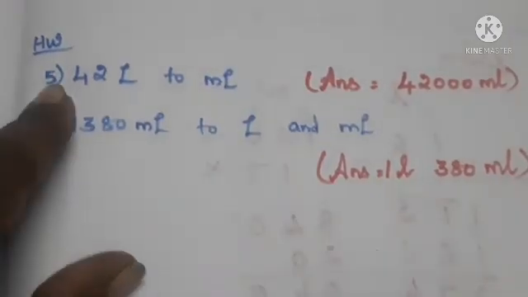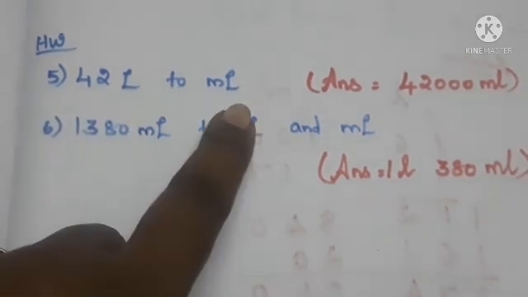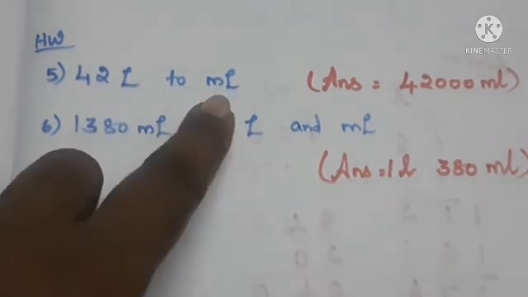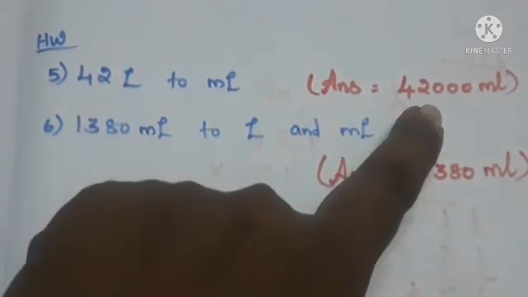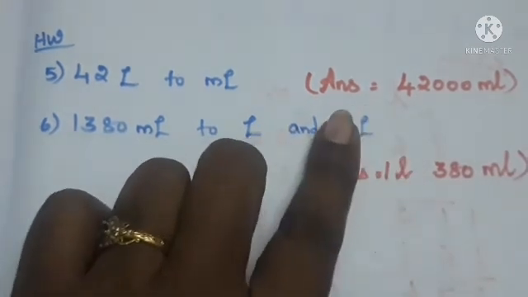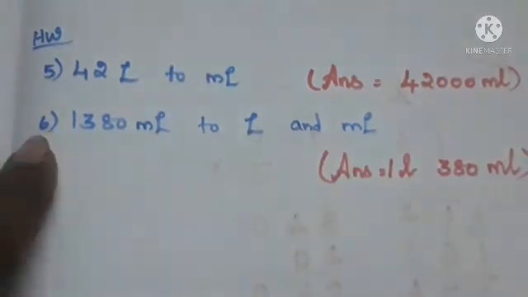So first homework problem, you want to convert 42 liters to milliliters. The answer is 42,000 milliliters. I have written only the answers alone, I didn't write the steps. So the answer is 42,000 milliliters.